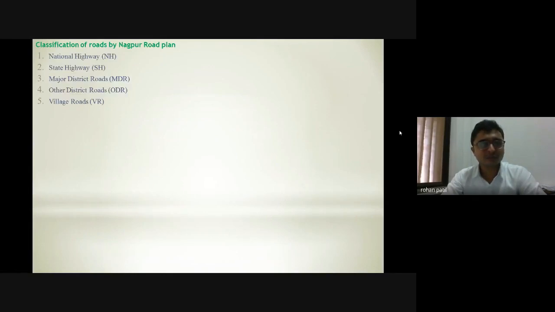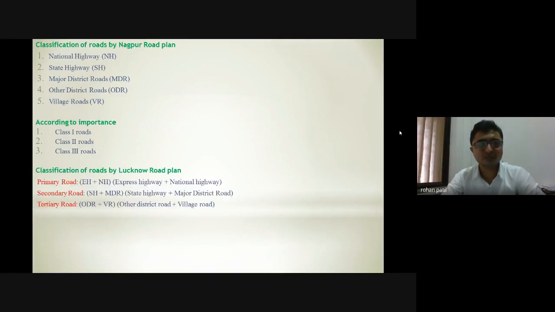Classification based on the Nagpur plan, as we have seen: national highway, state highway, major district roads, other district roads and village roads. Then according to importance, I am having class 1 roads, class 2 roads, then class 3 roads. Then after that, I am having classification according to the Lucknow plan: primary roads, secondary roads, and tertiary roads. My primary roads, as we have discussed, consist of express highways and national highways. Secondary roads consist of state highways and major district roads. Tertiary roads contribute to other district roads and village roads.